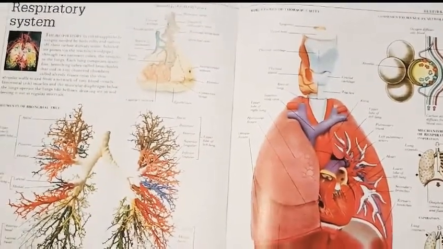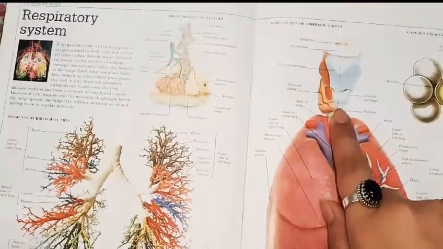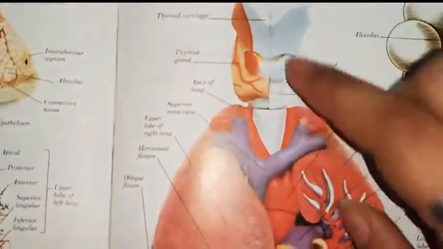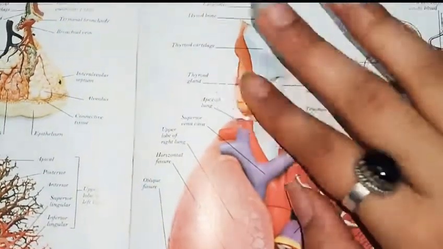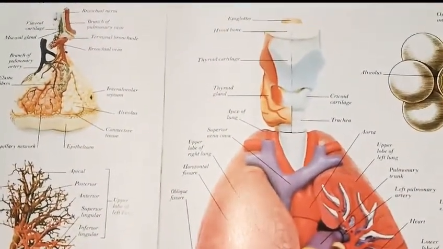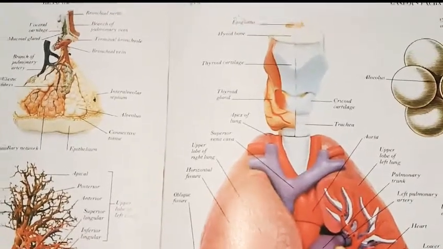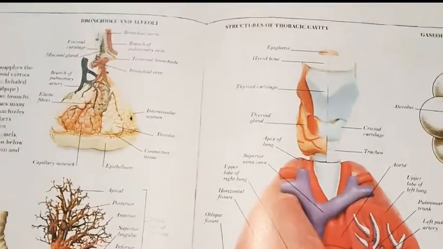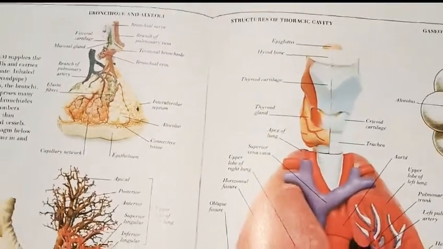Now the next, second, is the pharynx. Pharynx is this portion, I just zoomed it here. Pharynx is commonly known as the throat, and it is a common passage at the back of the mouth for air and food. So it is a common passage by which air and food both go down.